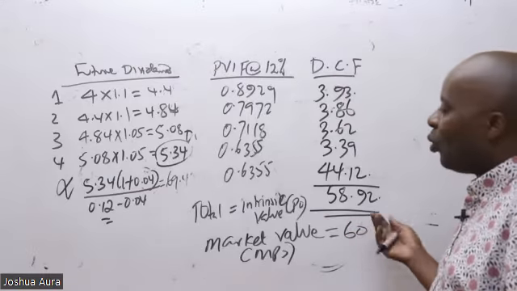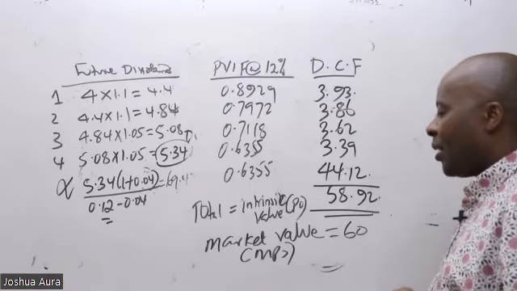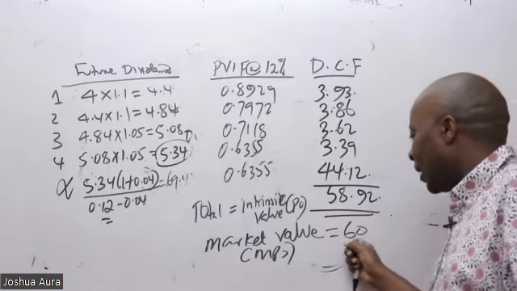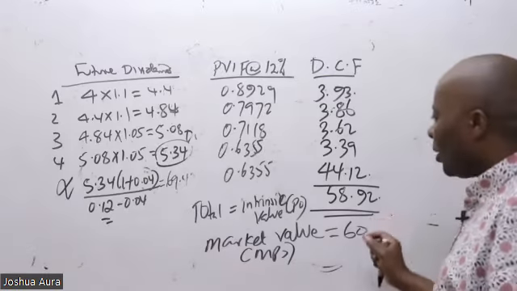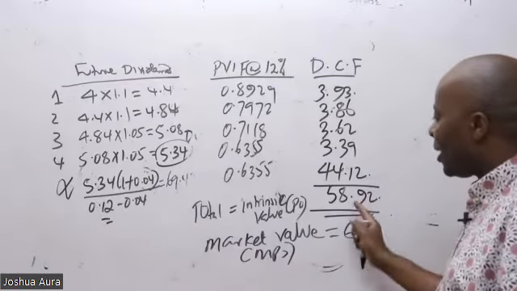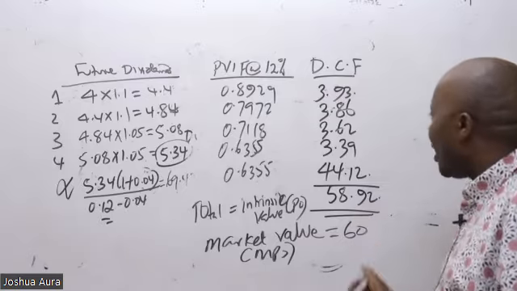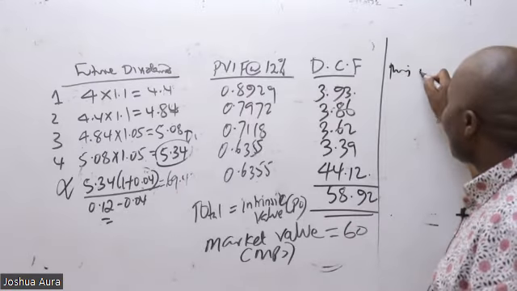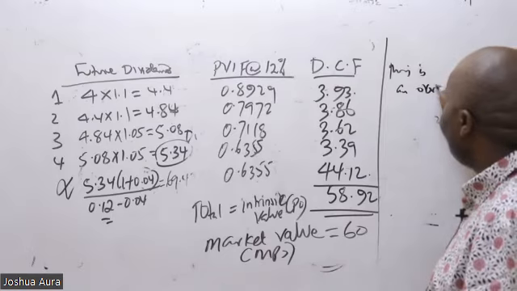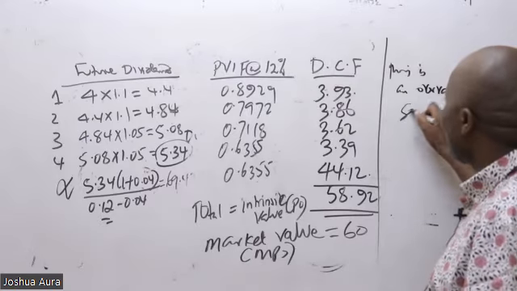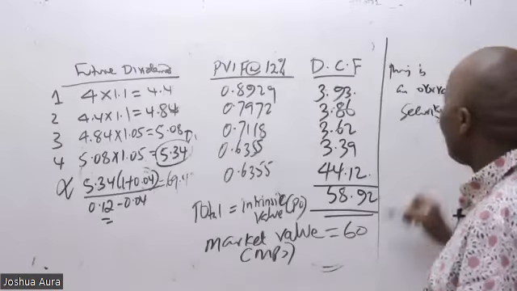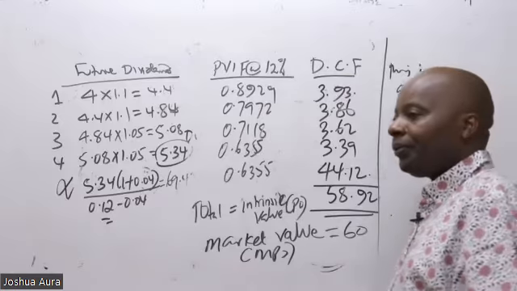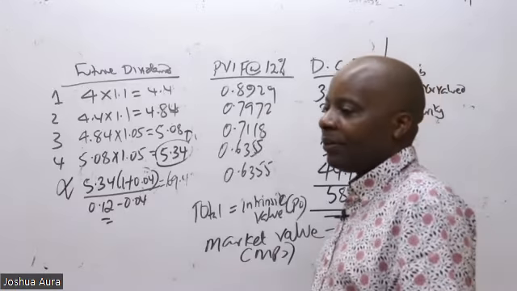So this is a good for nothing security, because the market is placing it at 60, but the fundamental, truthful analysis is placing it at a low. So the market value is higher. So this is an overvalued security. It is an overvalued security.